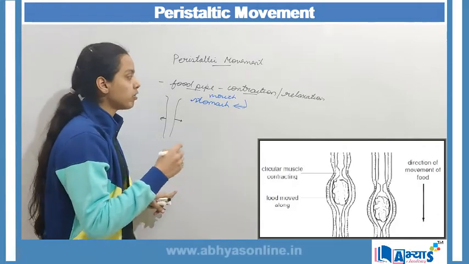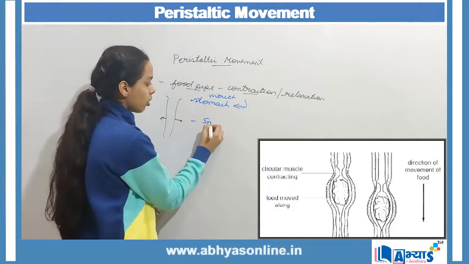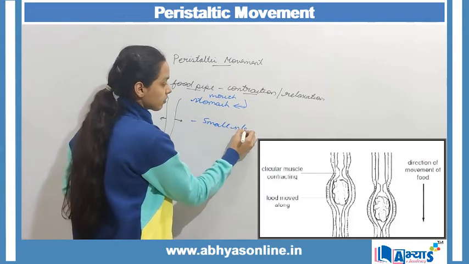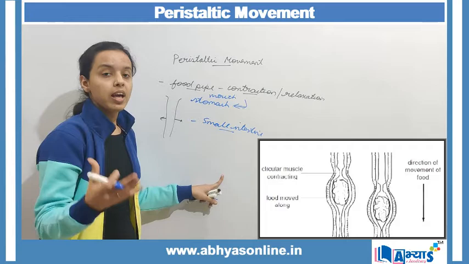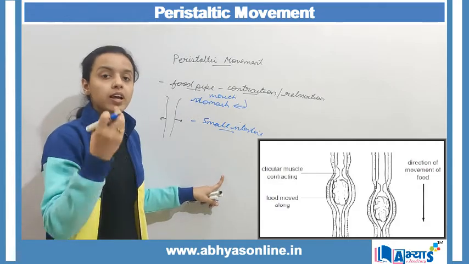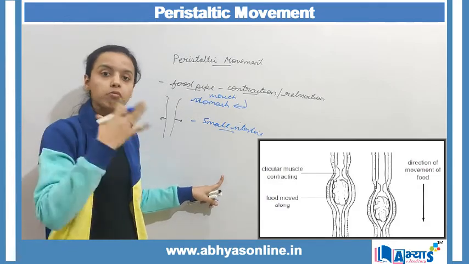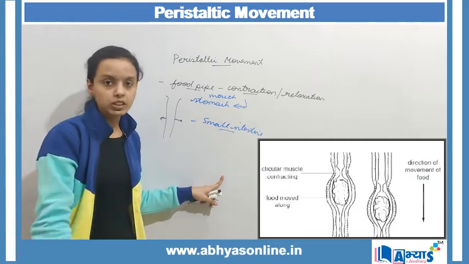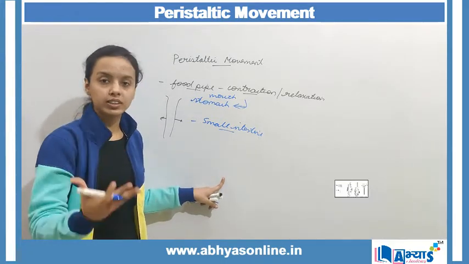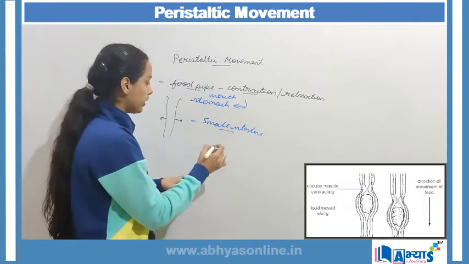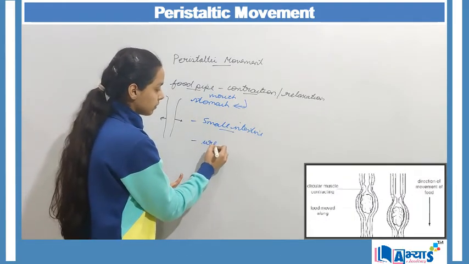Now again this type of movement is also present in the small intestine. Similarly, in the small intestine there is movement of food from one part to the other part, and there is also peristaltic movement, or the contraction and the relaxation part. Also it is found in the ureters.